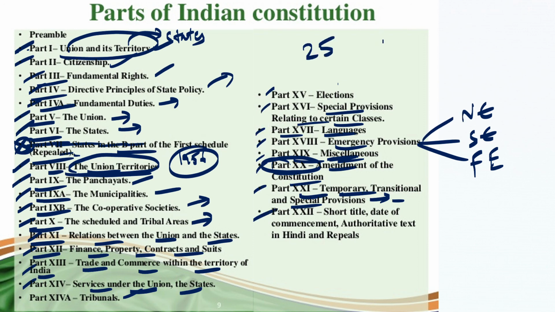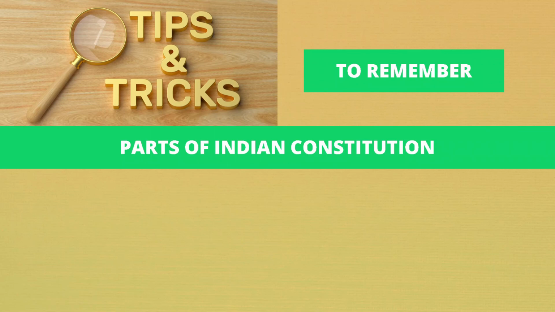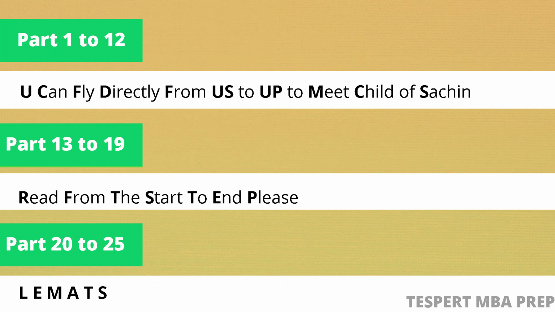All right, now how can you remember these parts? From part 1 to 12 you can remember just by learning this: you can fly directly from US to UP to meet child of Sachin. Some of these tricks may seem funny to you, but trust me, don't waste your time trying to recollect each and everything.